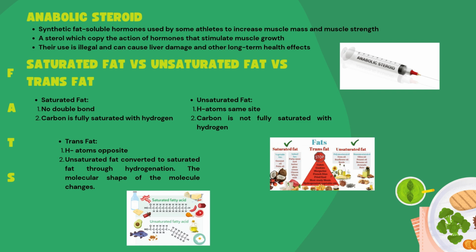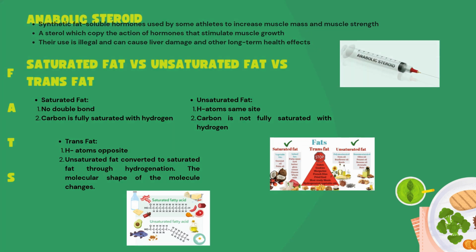Now we are going to figure out the differences between saturated fat, unsaturated fat, and trans fat. Saturated fat: no double bond, carbon is fully saturated with hydrogen. Unsaturated fat: H atoms on the same side, carbon is not fully saturated with hydrogen. And the last one is trans fat: H atoms on opposite sides. Unsaturated fat is converted to saturated fat through hydrogenation. The molecular shape of the molecule changes.